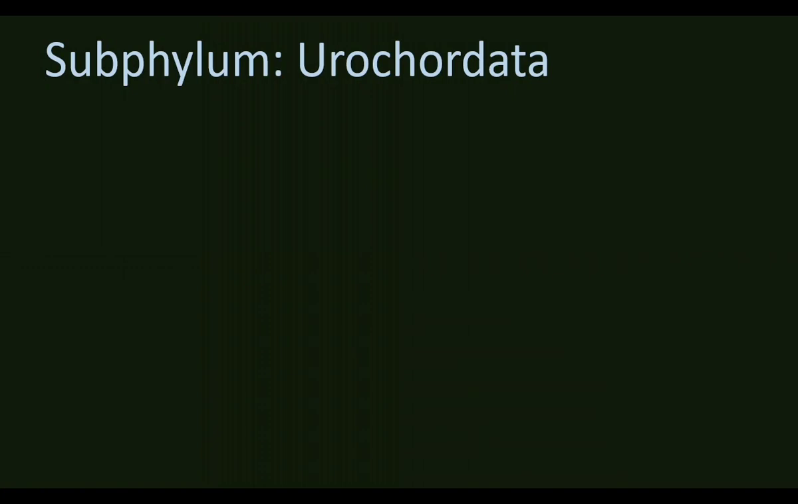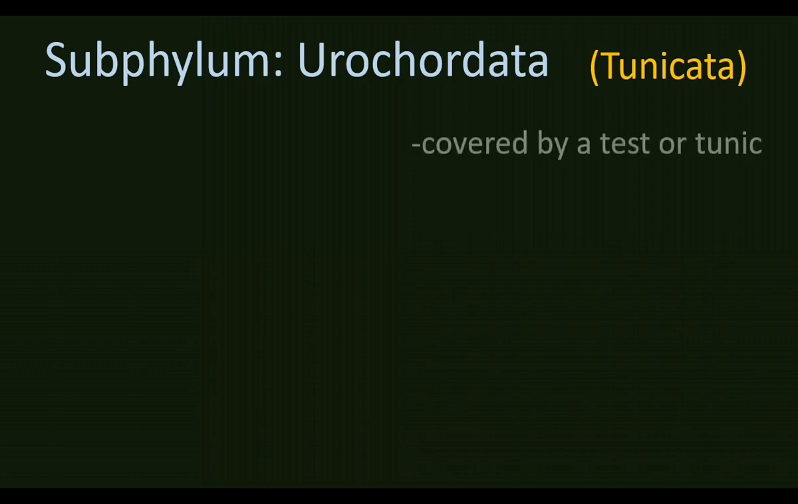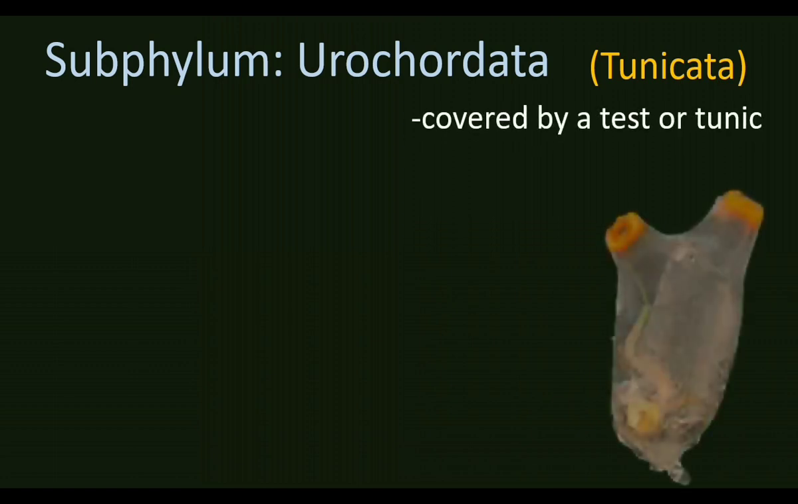Uro, the word is related to tail. Members of Urochordata have notochord only in the tail region of the larva, so the name is Urochordata. They are called tunicates. Urochordata is called Tunicata because the members have a tunic around the body. The body is covered by a sac-like covering, so the name is Tunicata.